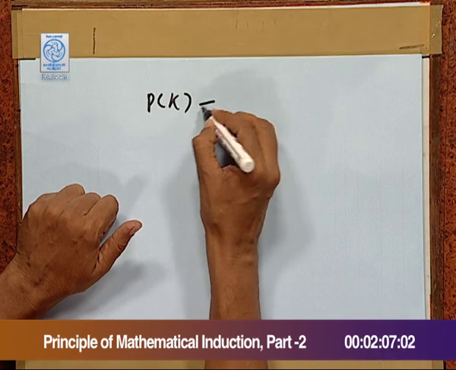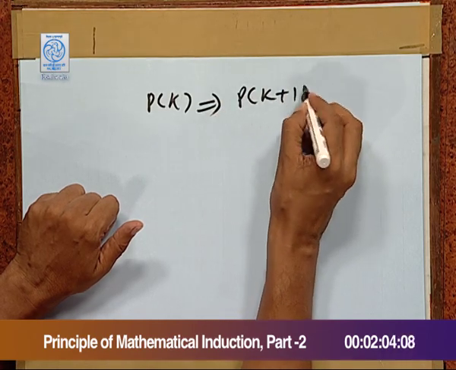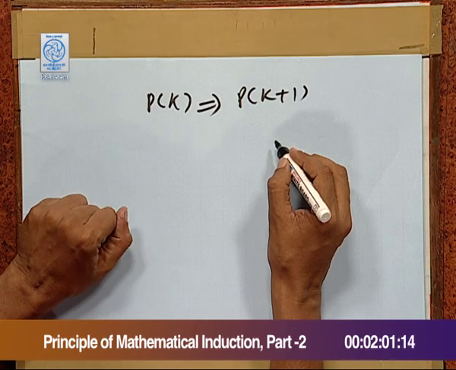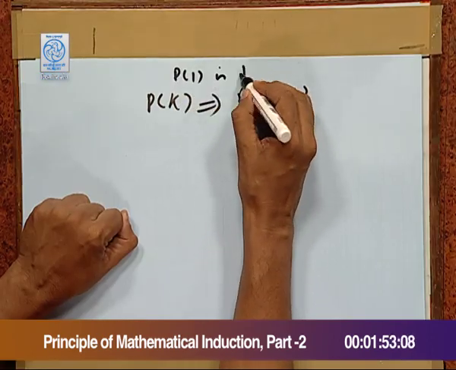In fact, when we first verify for 1, that is P 1, we verify, then we assume P k, and on the basis of that we prove P k plus 1. Now, how these two steps guarantee for all natural numbers, that is interesting to see. In fact, when we say P k implies P k plus 1, this k was not fixed, this k was arbitrary. Also, we have already shown P 1 is true.